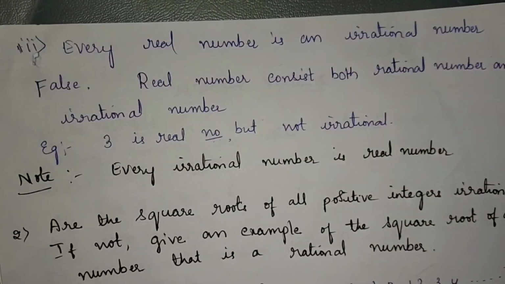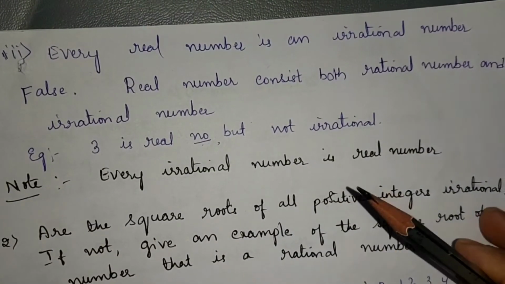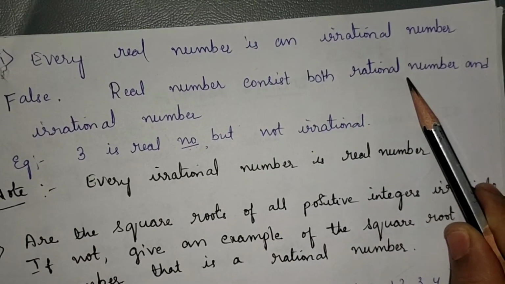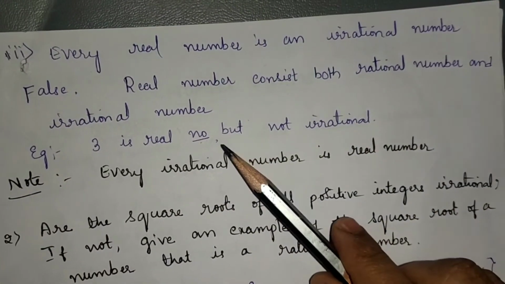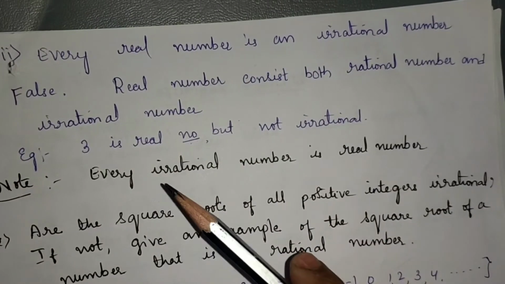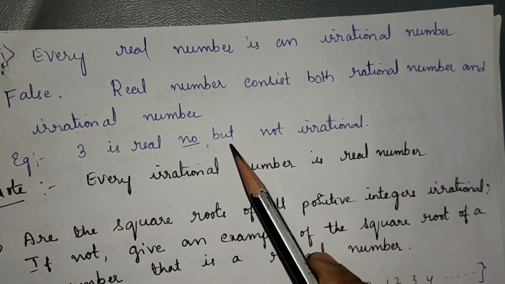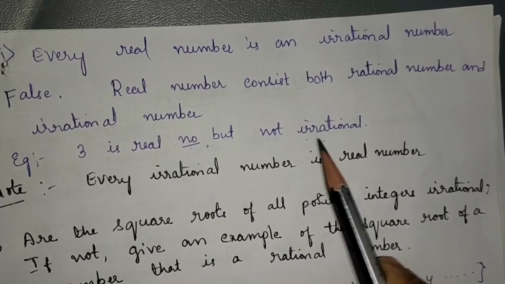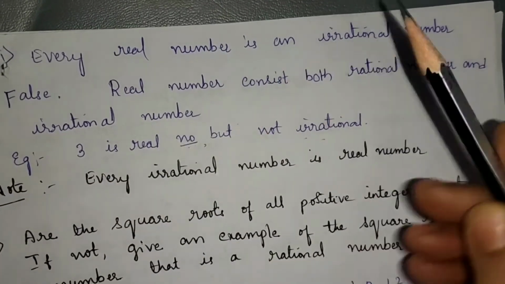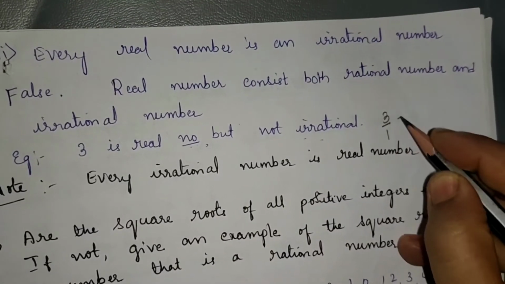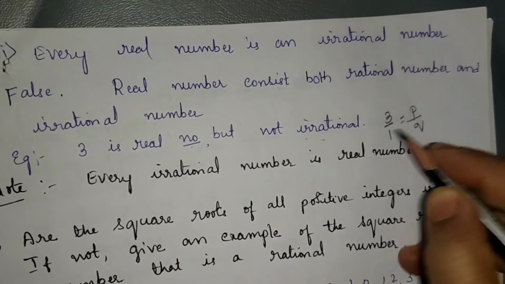The given statement is false, and we can conclude that the real numbers consist of both rational and irrational numbers. For example, 3 is a real number but it is not irrational. 3 is rational. Why? 3 can be written in the form p by q, that is 3 by 1.